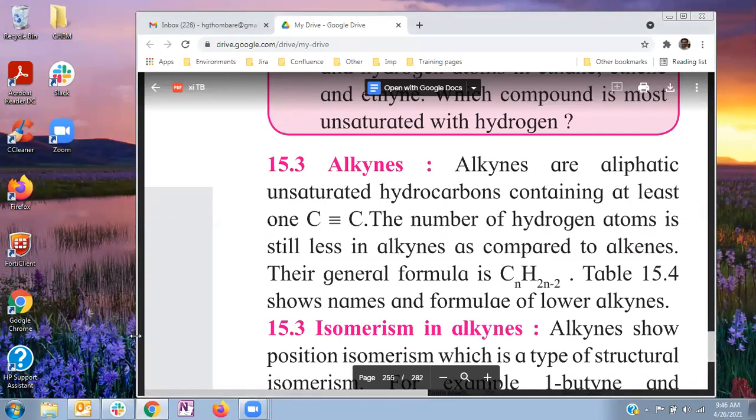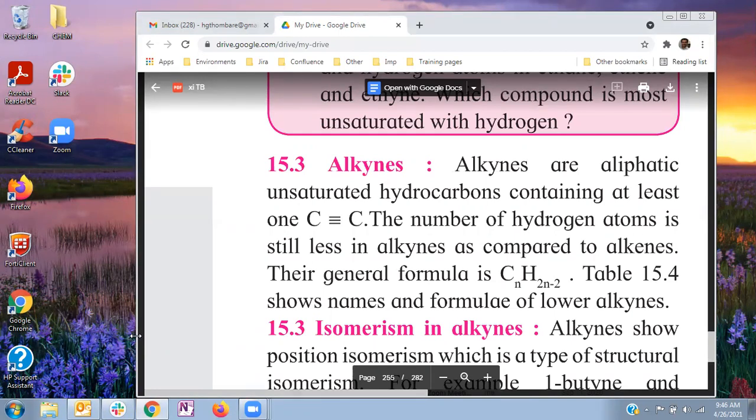Hello, good morning, students. In the last lecture, we studied the hydrocarbon topics alkane and alkene. Now we will study alkynes, which is one of the hydrocarbons given in this chapter number 15.